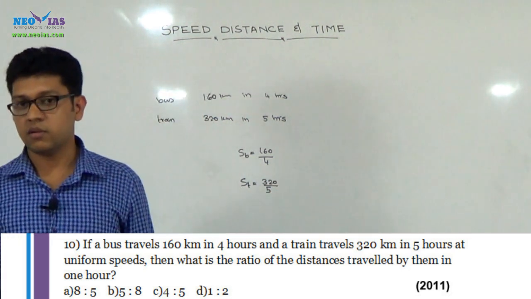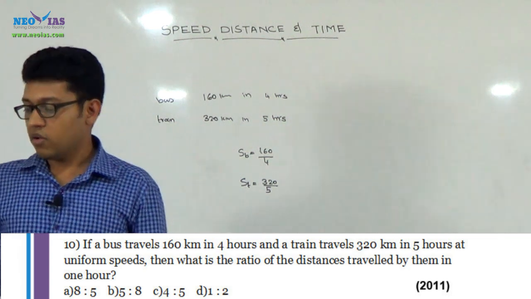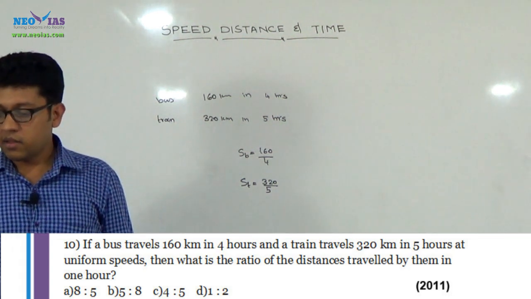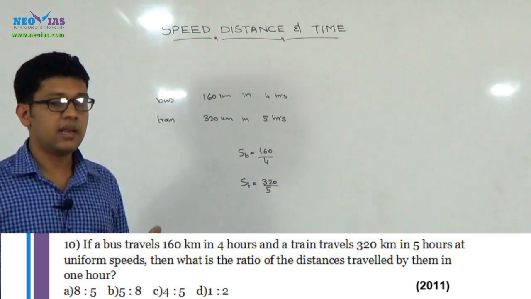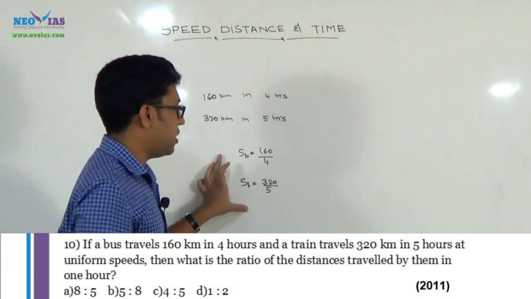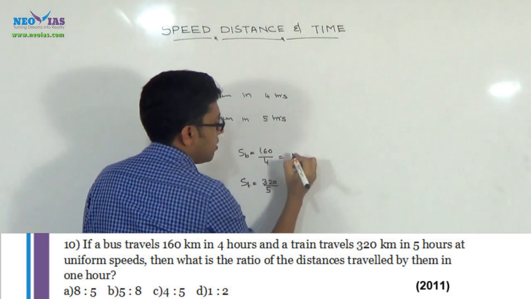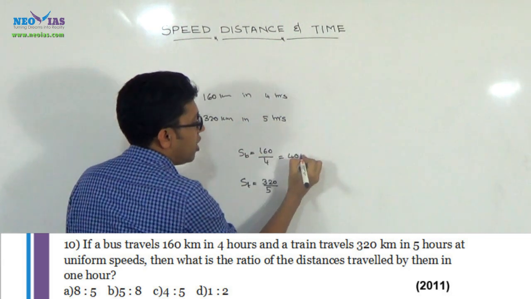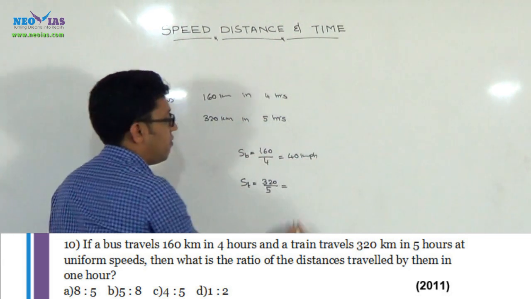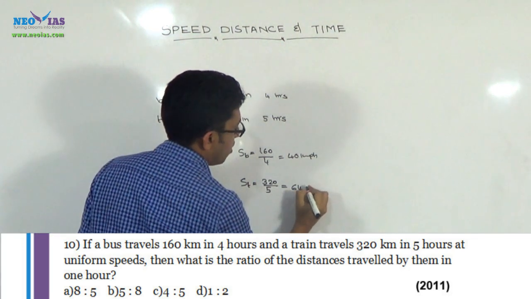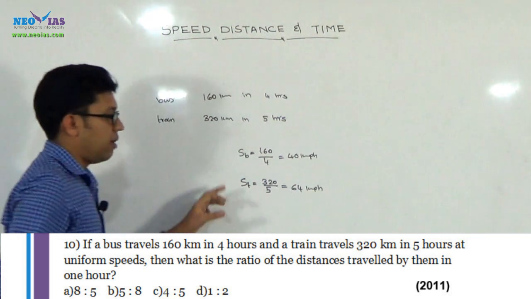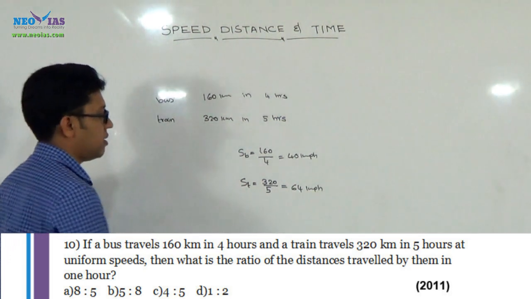Don't get confused by the way it is asked. They are asking for the ratio of distance traveled by them in 1 hour, but really they are asking about the ratio of their speeds. That is, speed of the bus is 40 km per hour and speed of train is 64 km per hour, and we can easily find the ratio between these two speeds.